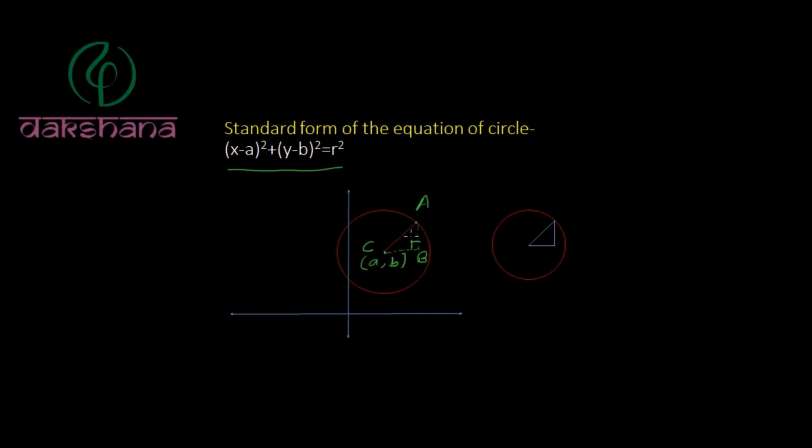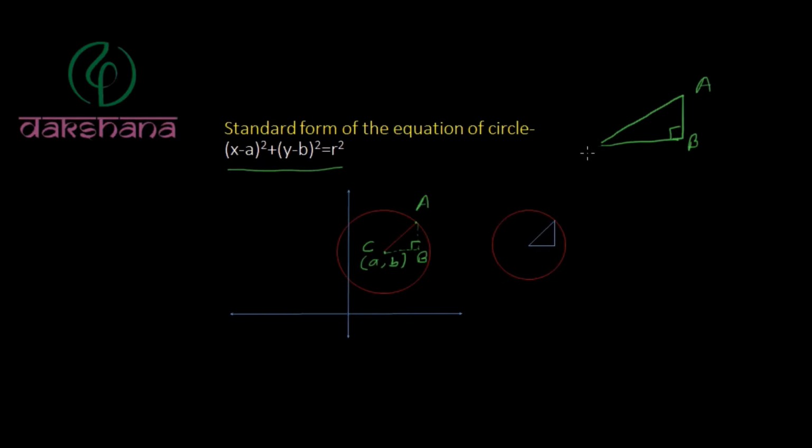So in this right angle triangle, if we have a closer look at this triangle, then it will look like this triangle.